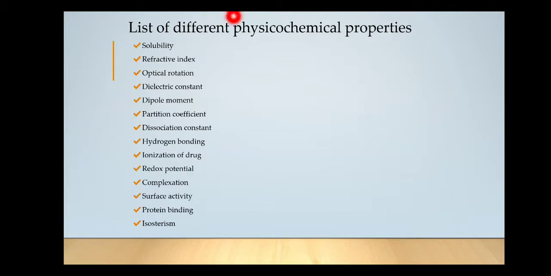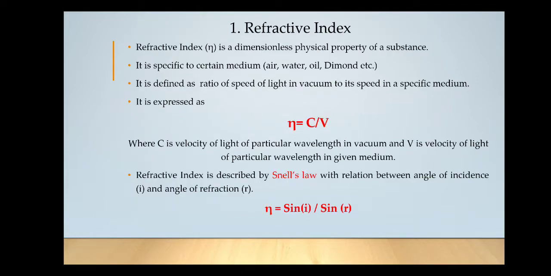So these are all physicochemical properties of the drug which should be studied during the pre-formulation studies. Out of which, as per your syllabus, the first one is refractive index.